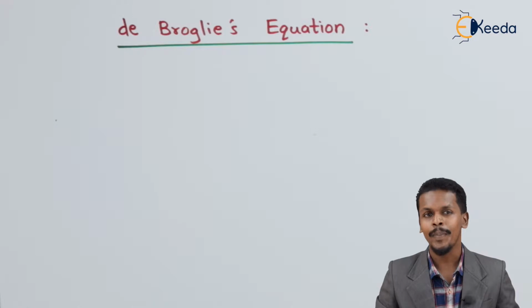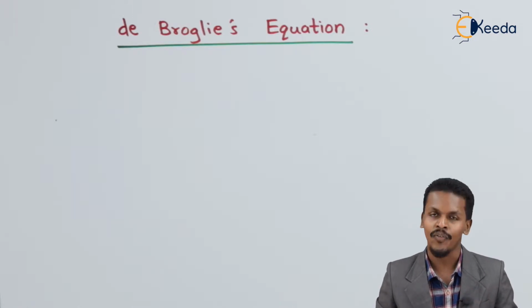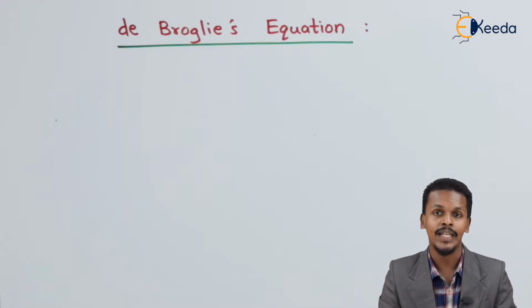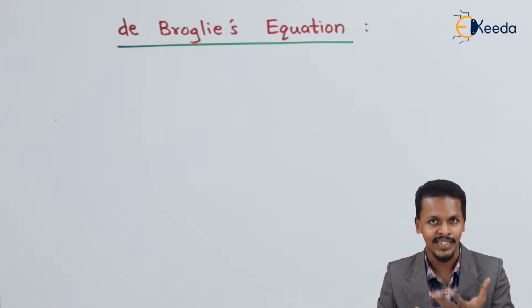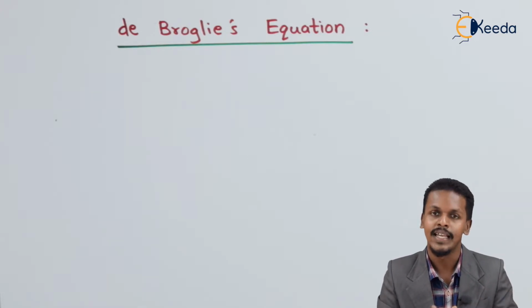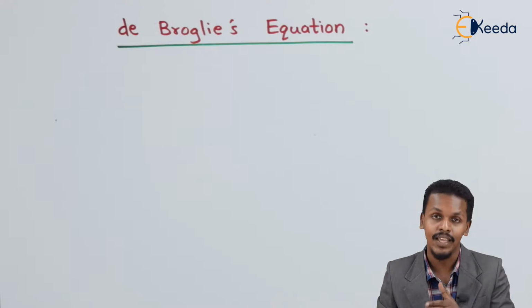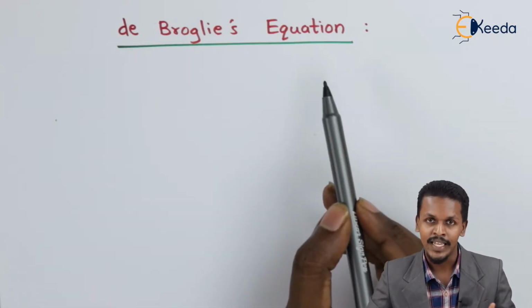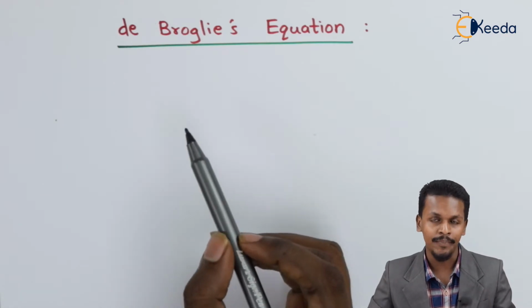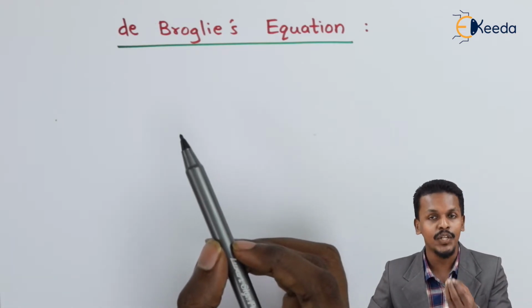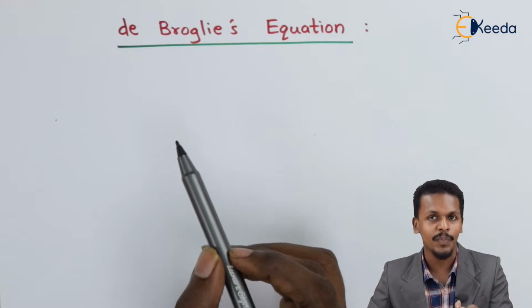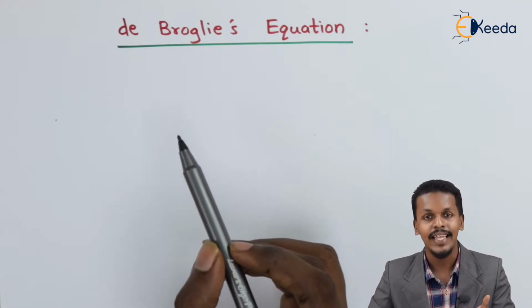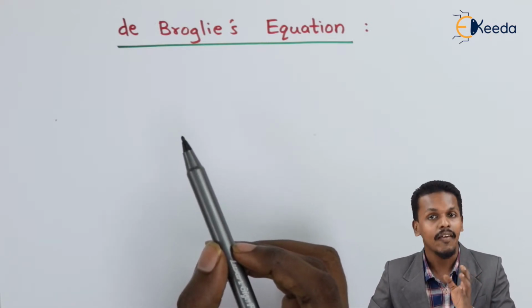So friends, in the previous topic, we discussed the dual nature of the electron, from where we got to know that the electron acts like a particle because it has a mass, but it also behaves like a wave. This can be given by the de Broglie equation. According to de Broglie, a very minute particle like an electron or proton can behave like a wave also.